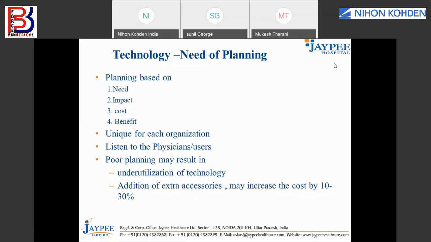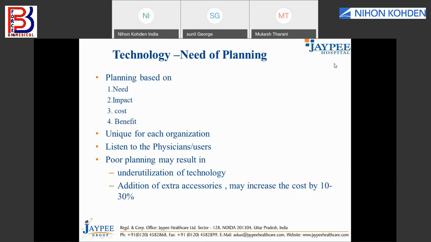Or sometimes, a clinician, doctor or physician in your organization goes to a conference and comes back saying, I have been to a different conference, I have seen different equipments over there, my equipment in this organization is out of use, I need to buy this thing. Actually, these are practical situations. These are not the way we plan in buying an equipment.